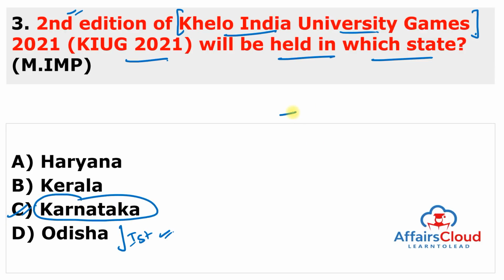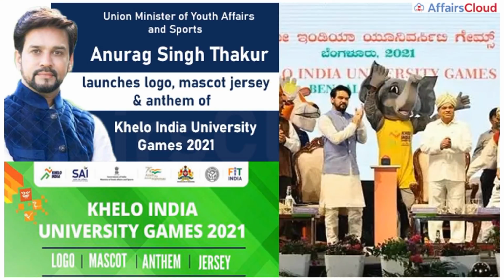So the Governor of Karnataka, Thawarchand Gehlotji, and Union Minister of Youth Affairs and Sports, Anurag Singh Thakur. You can see both here, Anurag Singh Thakurji and Thawarchand Gehlotji. And both launched the logo, jersey, mascot and the anthem in the second edition of the Khelo India University Games of 2022.